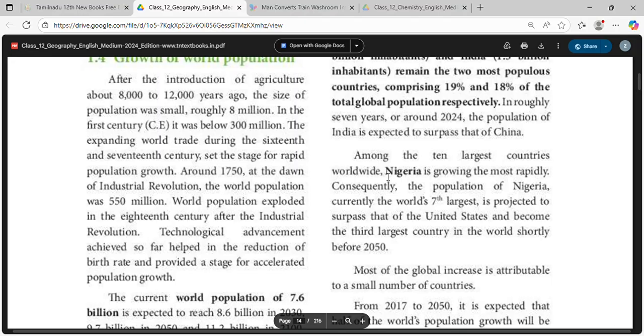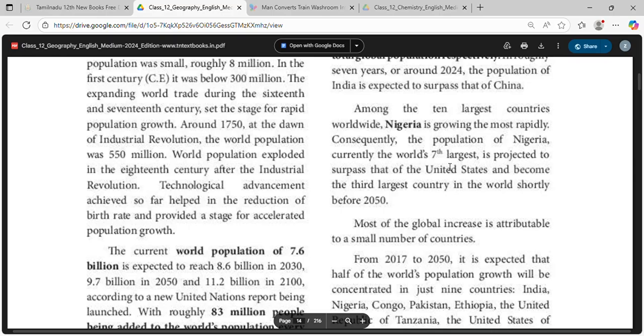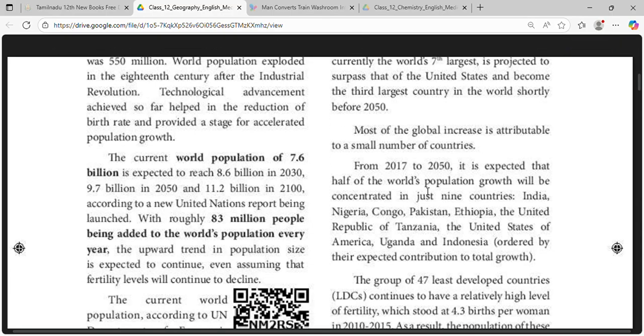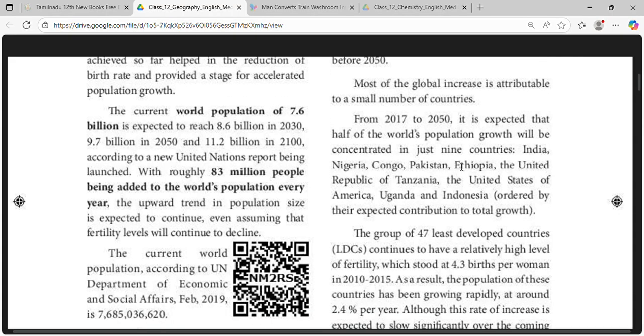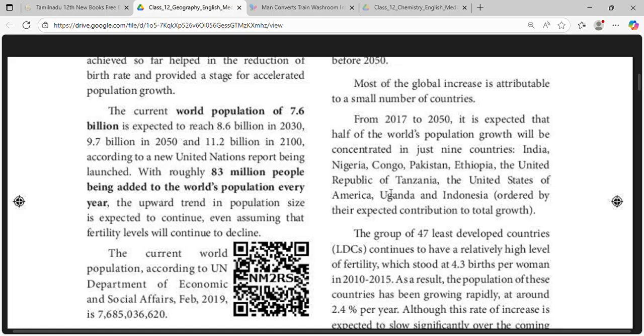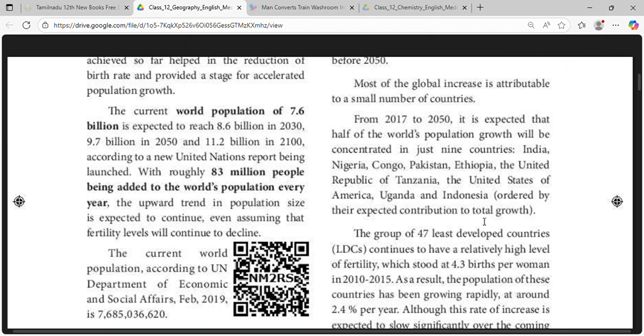Among the 10 largest countries worldwide, Nigeria is growing most rapidly. The population of Nigeria, currently the world's 7th largest, is projected to surpass that of the United States and become the 3rd largest country in the world shortly before 2050. Most of the global increase is attributable to a small number of countries. From 2017 to 2050, it is expected that half of the world's population growth will be concentrated in just 9 countries: India, Nigeria, Congo, Pakistan, Ethiopia, United Republic of Tanzania, the United States of America, Uganda, and Indonesia, ordered by their expected contribution to total growth.